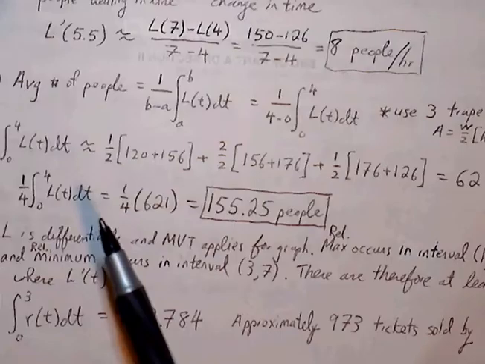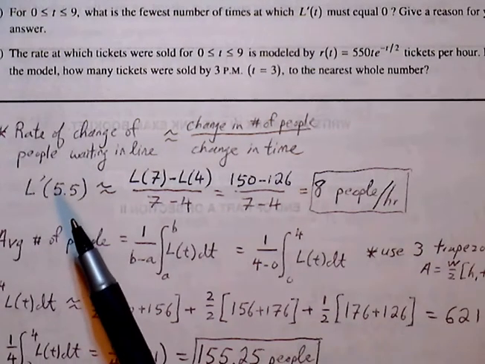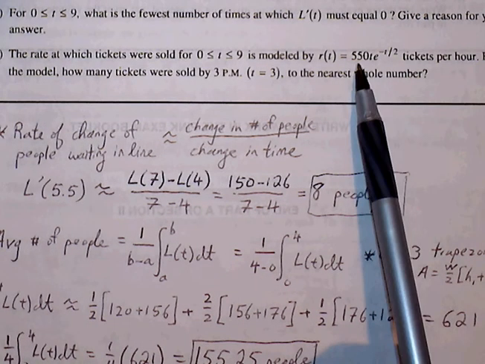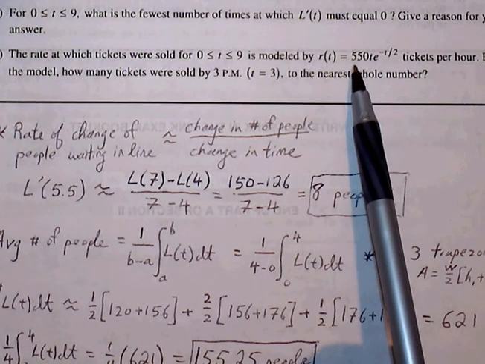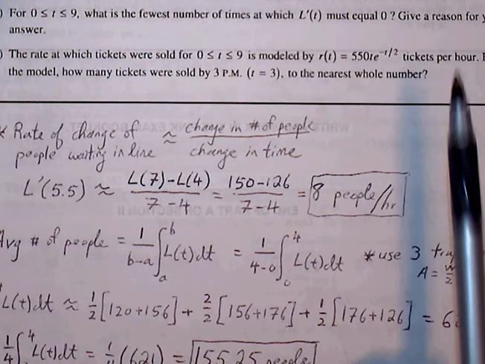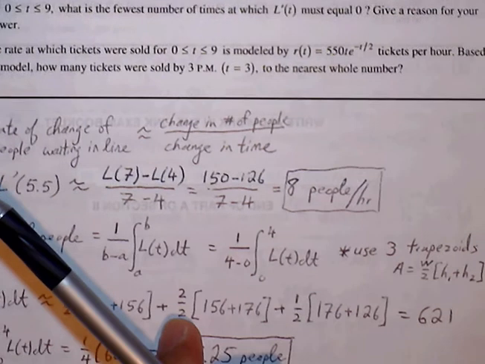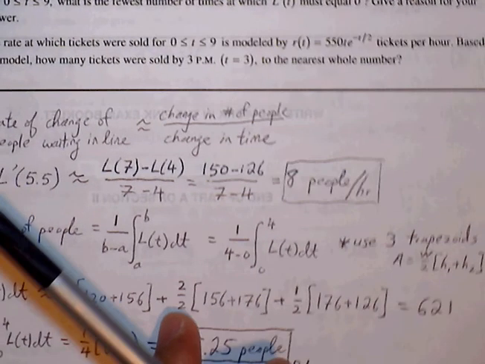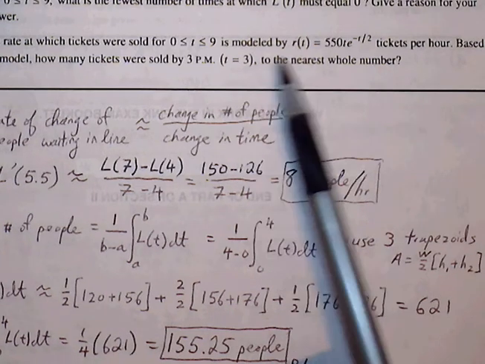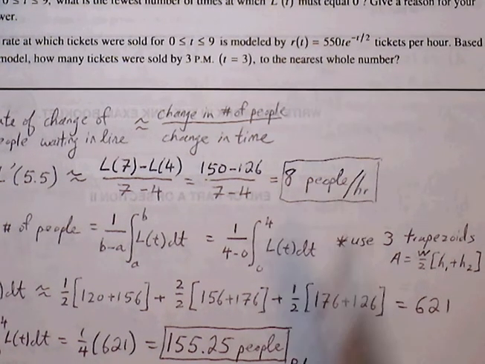Okay, part D. The rate at which the tickets were sold is modeled by R of t. So now we have a specific function that gives us the rate at which the tickets are sold per hour. Based on this model, how many tickets were sold by 3 p.m.? So we simply just take the definite integral from 0 to 3 of R of t. So all this can go in our calculator.